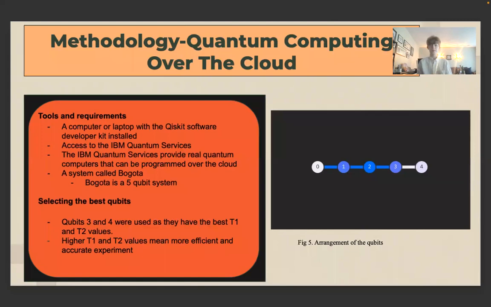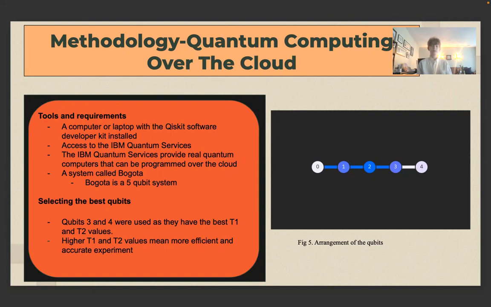The first step of my experiment was quantum computing over the cloud. This is a step where the tools and requirements are covered. The first thing you will need is a computer or a laptop with the Qiskit software developer kit installed. You also need access to the IBM Quantum Services. The IBM Quantum Services provide real quantum computers that can be programmed over the cloud.